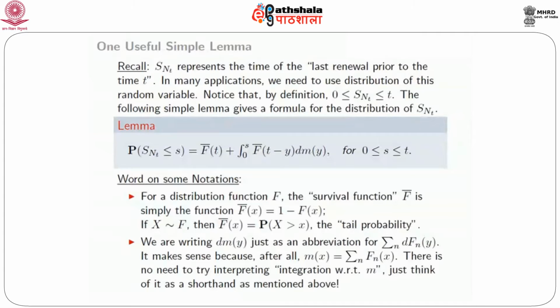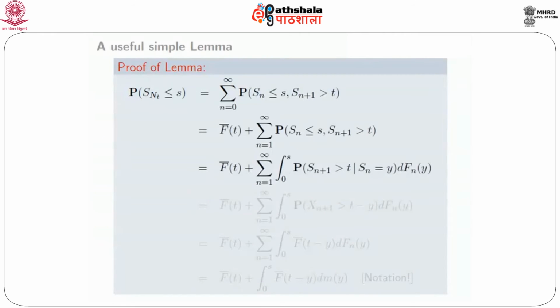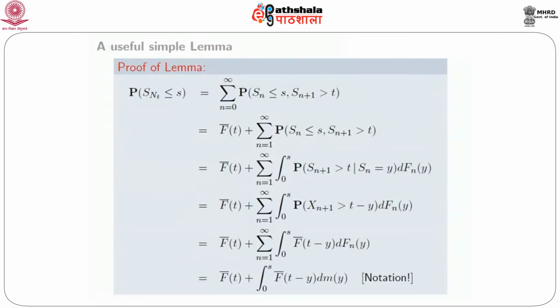Now the proof of the lemma. So what did the lemma say? The lemma said that for any s between 0 and t, the probability that S_{N_t} is less than or equal to s is F bar of t plus that integral from 0 to s, and so on. Okay, so here is the proof of the lemma. We start with the probability that S_{N_t} is less than or equal to s.